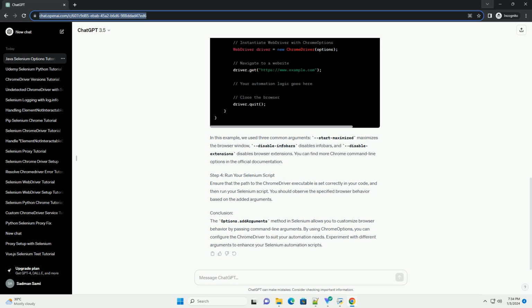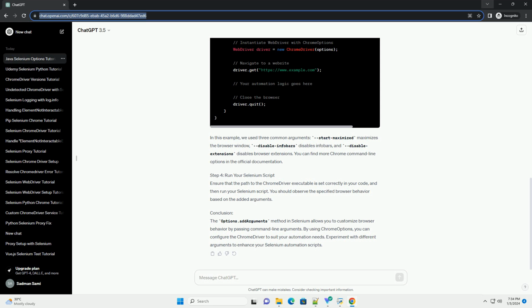Step 3. Creating WebDriver with ChromeOptions. Instantiate a WebDriver with ChromeOptions and add desired arguments using the addArguments method. In this example, we used 3 common arguments: start-maximized maximizes the browser window, disable-infobars disables info bars, and disable-extensions disables browser extensions. You can find more Chrome command line options in the official documentation.